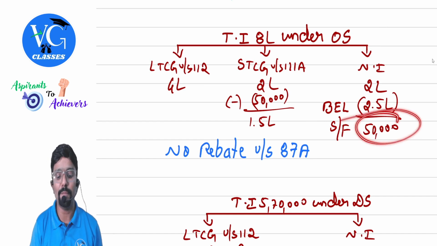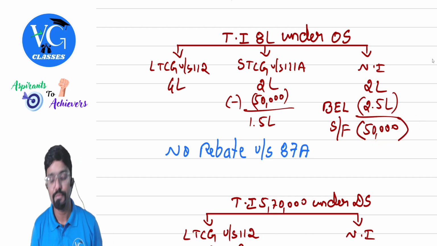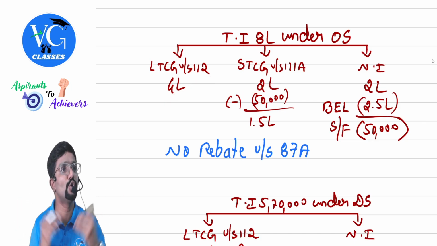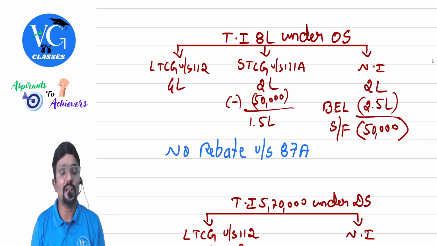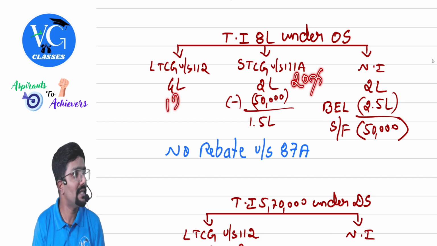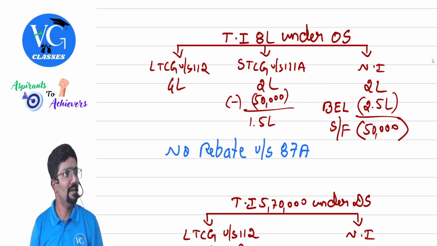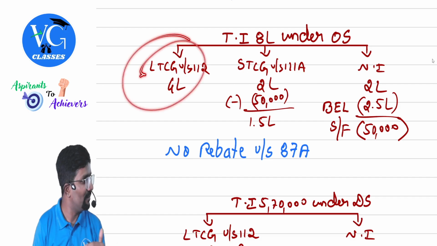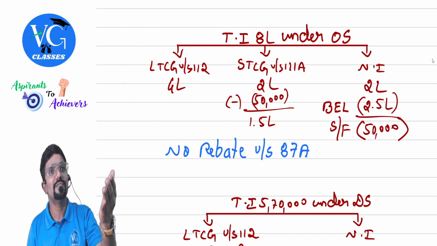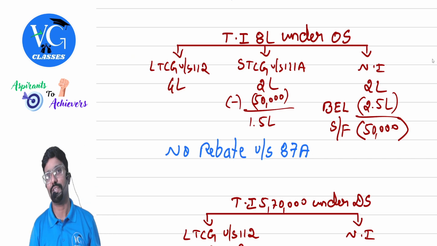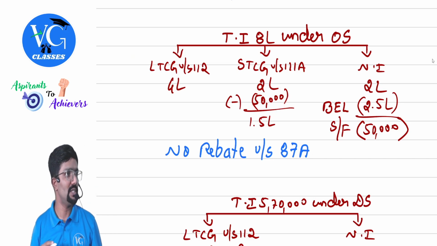So how much is the shortfall, people? 50,000. Let me put it in bracket. Can I adjust it against capital gain special income? Yes, but tell me against which it is beneficial to adjust. Which is more beneficial? 111A. Why, sir? Because here the tax rate is 20%, whereas here the tax rate is 12.5%. Law permits you to adjust against this also, but you should be smart. Adjust it against the highest rate first. So 50,000 you adjust here.